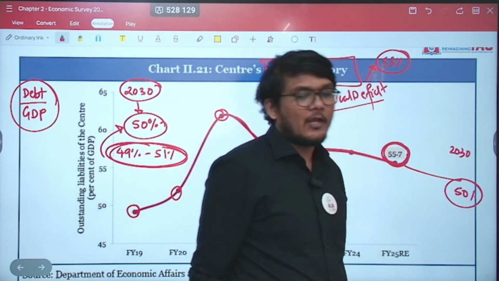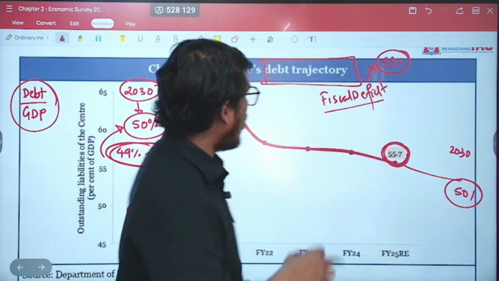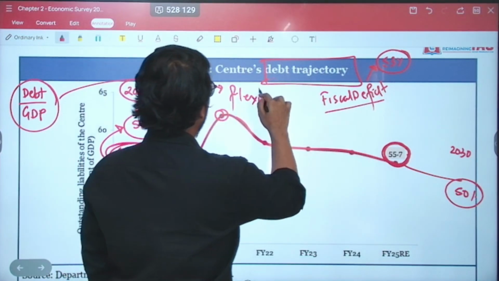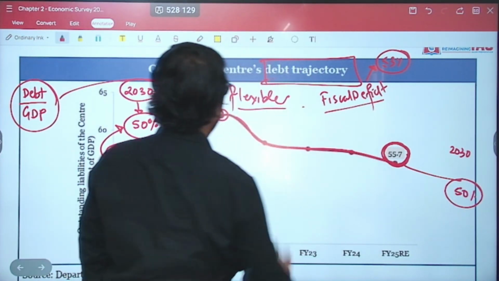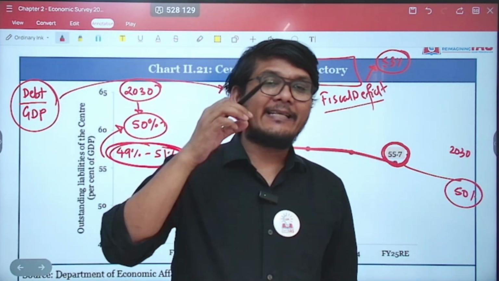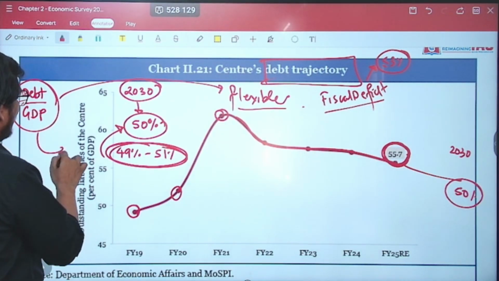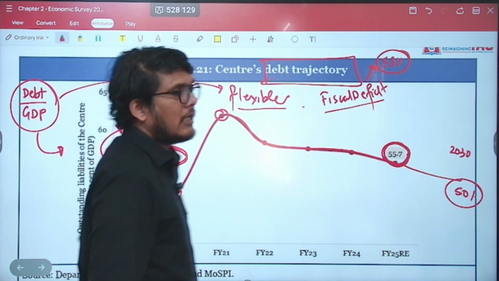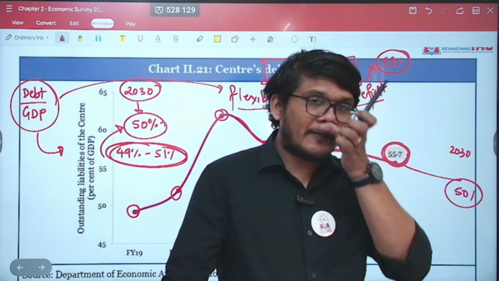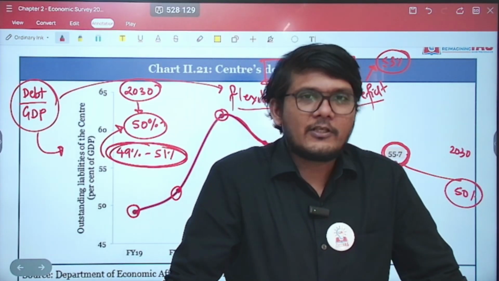Now the question is, why does the government want to target the debt to GDP ratio? Because this debt to GDP ratio is more flexible, and the government can create more space for themselves by increasing their GDP. It gives more flexibility to the government. So these are the important terms, definitions, deficits, and concepts mentioned in your chapter 2.